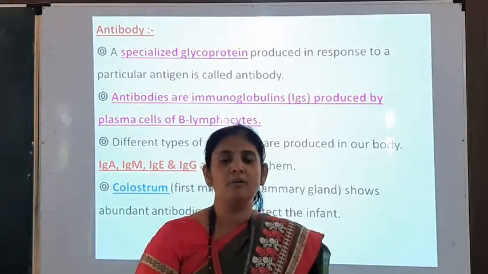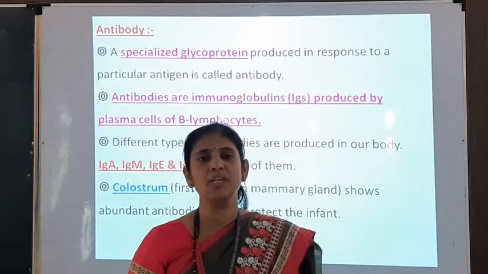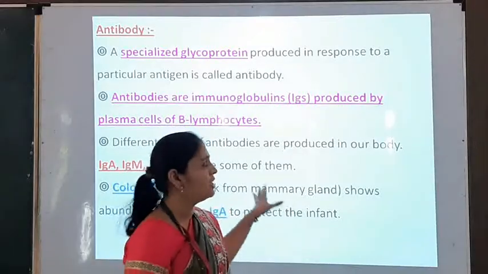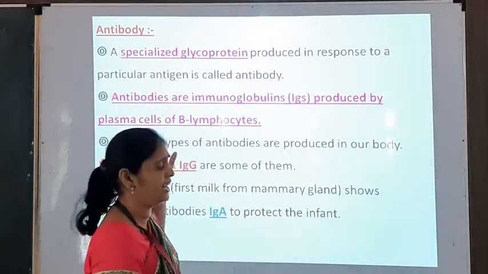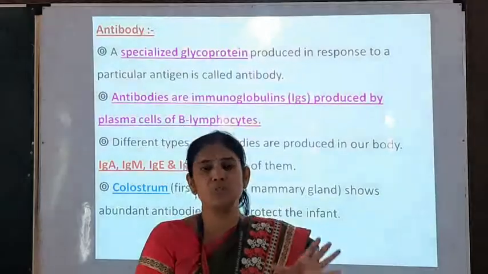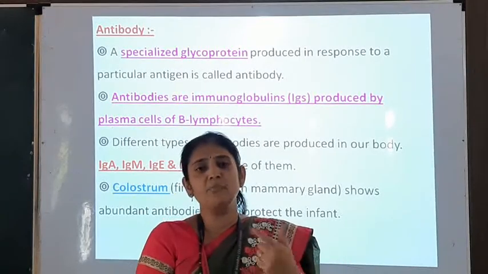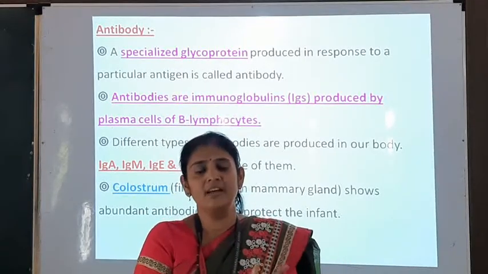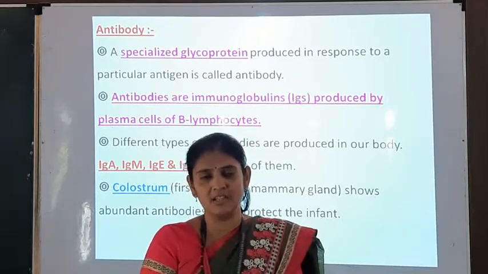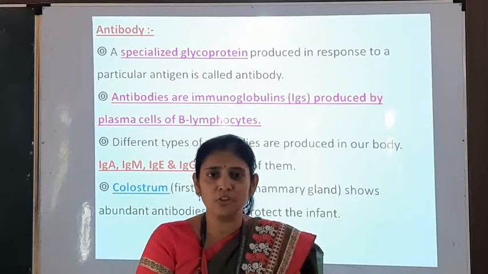So what is meant by antibody and what is the structure of the antibody, that we have to study in this point. Antibody is produced by plasma cells of B lymphocytes, as we have seen in the last lecture. That is, when B lymphocytes get stimulated, they produce two types of cells, plasma cells and memory cells, and plasma cells are responsible for the production of antibodies.